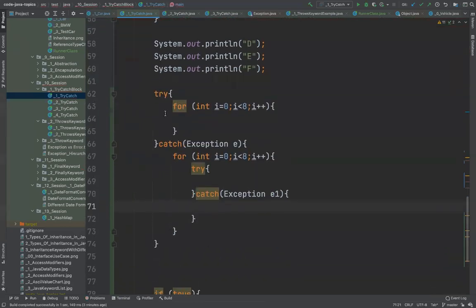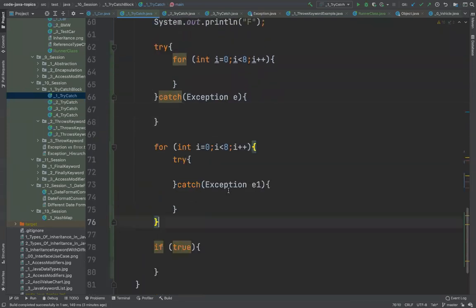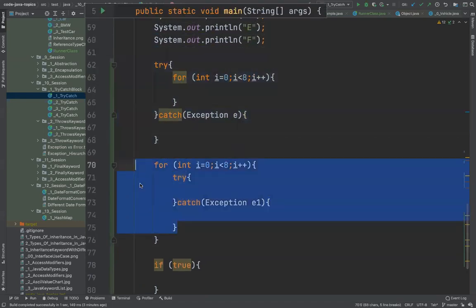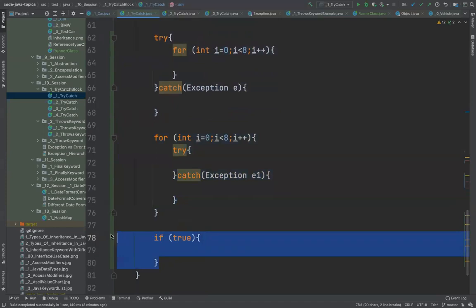You see? So try wrapped around the for, and in this case inside the for you have try catch. Anything is possible depending on what kind of code you are writing. Inside this is a try catch, inside this you have this, then you can have this also.